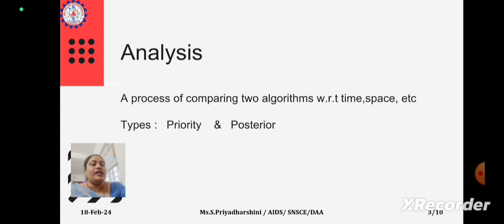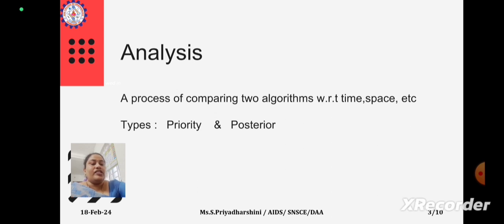Now whenever we are executing this program, definitely it will take some time. When you execute it, that is posterior analysis. So you got the output, and you got the time, let's say it is 0.4 seconds. So whenever there is a posterior analysis, it will give you a fixed amount of time, and that time is 0.4 seconds.